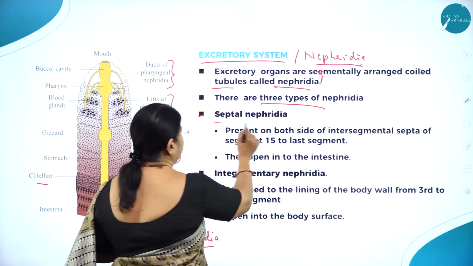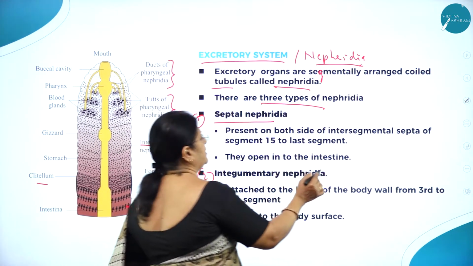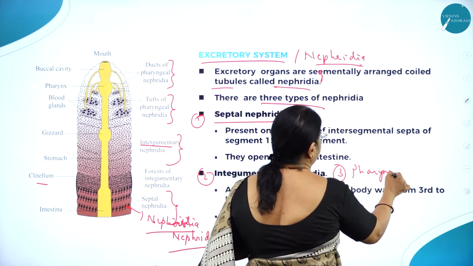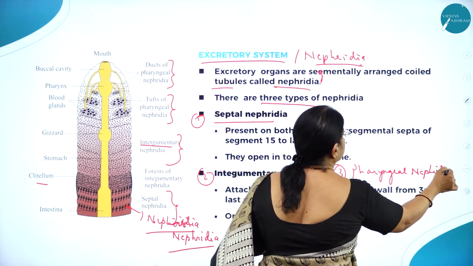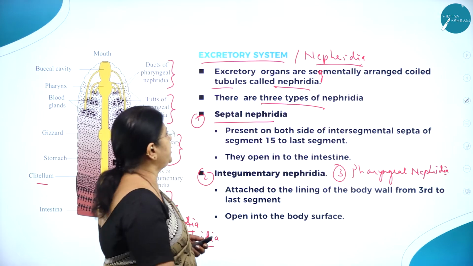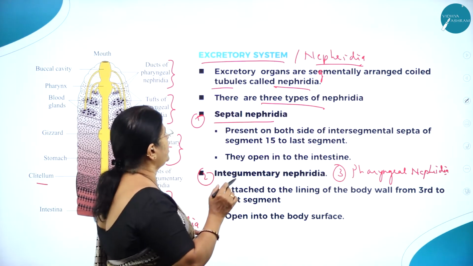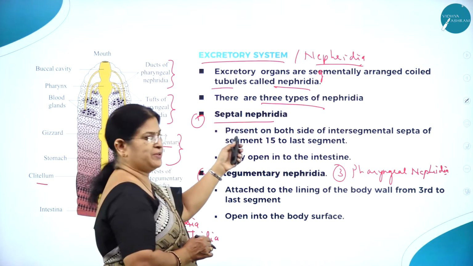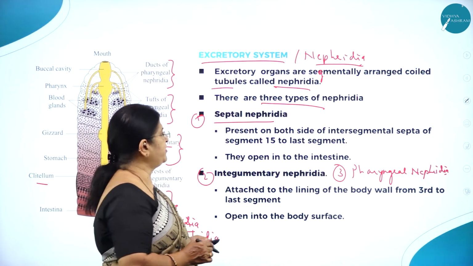One is called septal nephridia, the second is integumentary nephridia, and the third is pharyngeal nephridia.